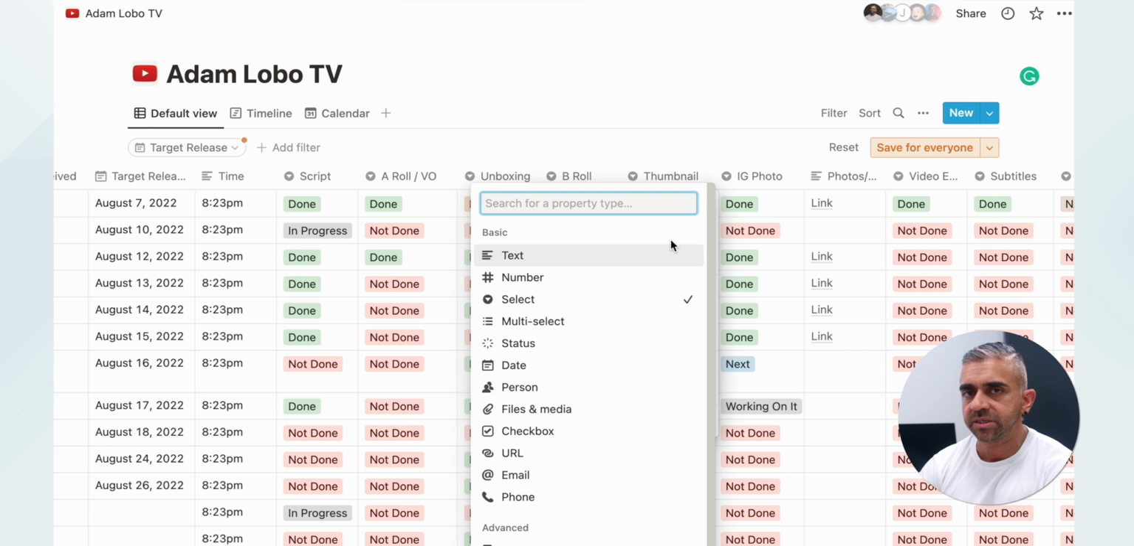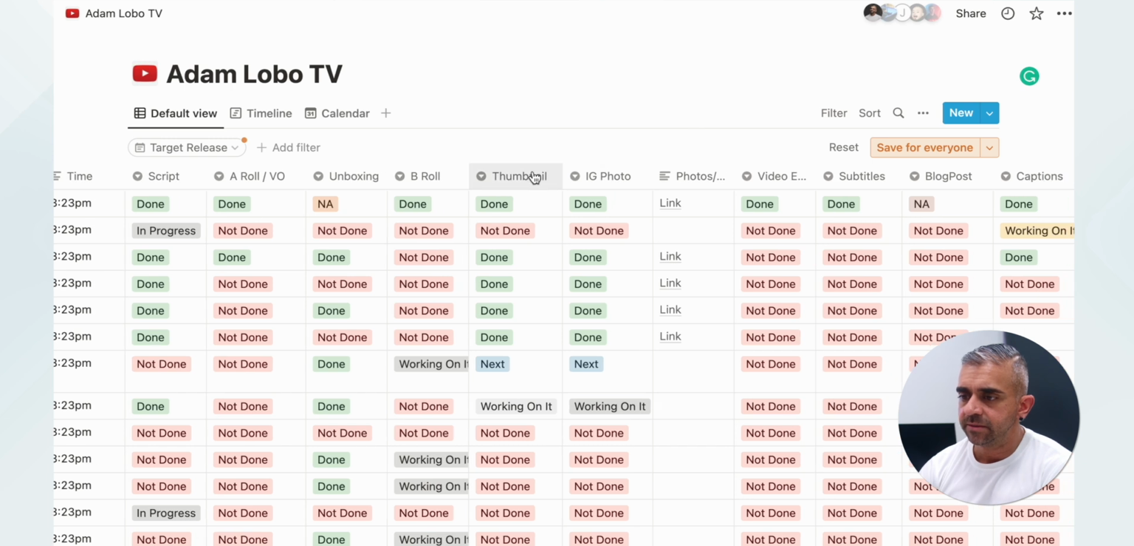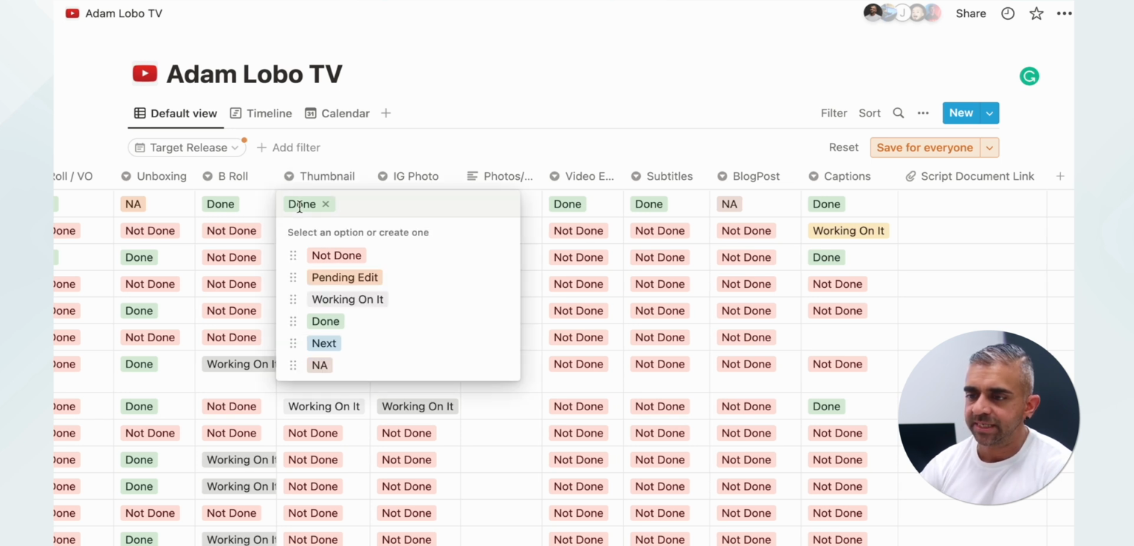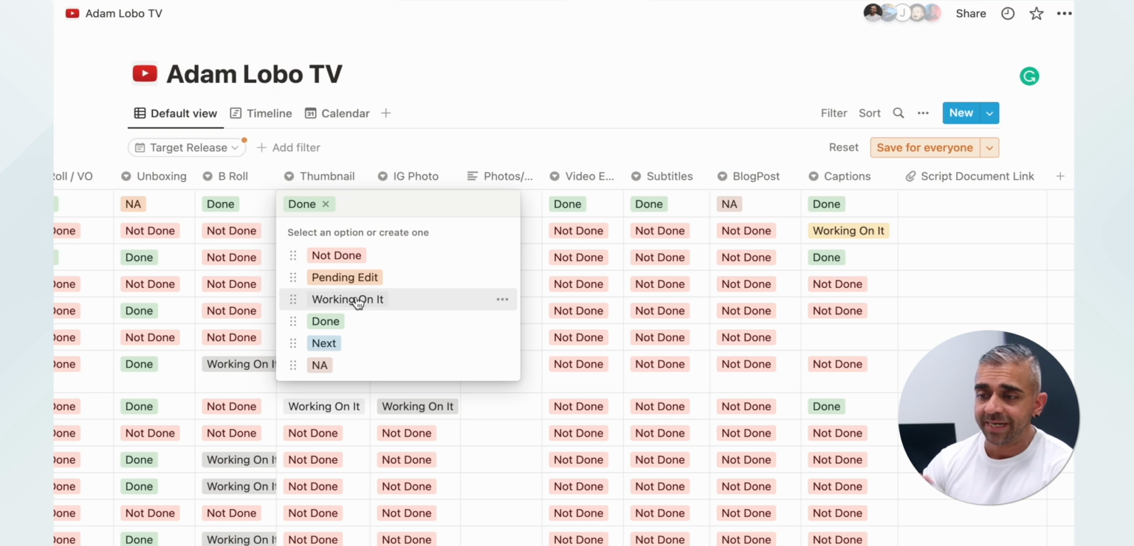Like I said, if you want to change the properties, you can change between text, numbers, select, multi-select. These are the different ones that you can play around with. And then similarly, we have thumbnails. This is something where Mo will update after he's done with the thumbnail editing. This thumbnail editing is a bit different because there is not done, pending edit, working on it. When Mo goes back home, he takes all the pictures coming from his SD card. He will switch into working on it, and once he starts his edit, he will go into pending edit.